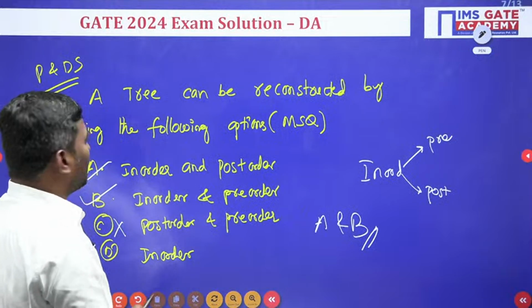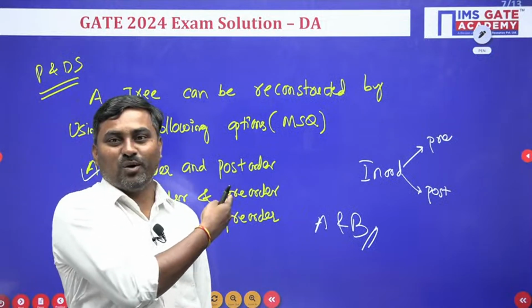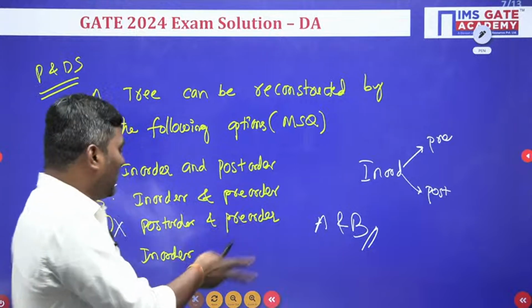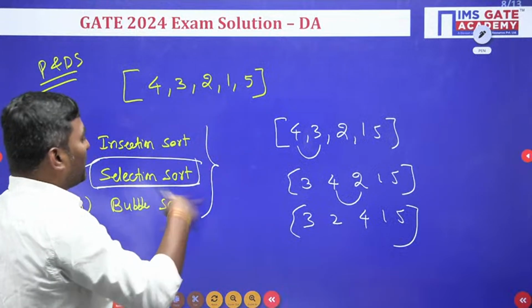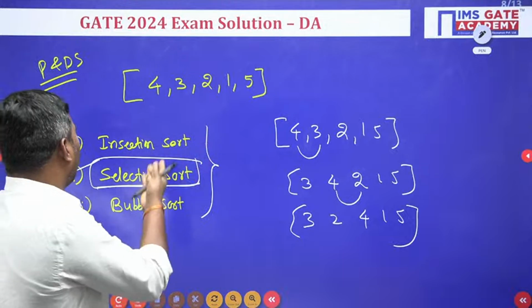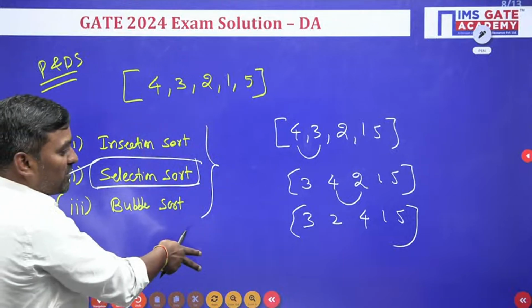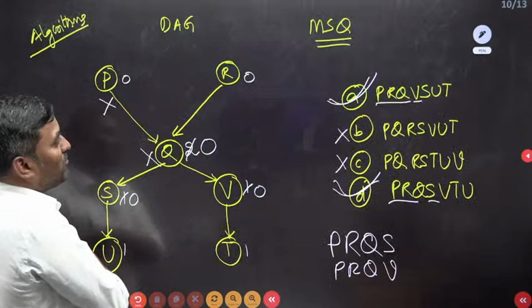Now another question, again data structures and algorithms, very easy, less than a minute. People might have answered very quickly. This also has insertion sort and selection sort given, so students would never expect such questions in the GATE paper, but they came this year.